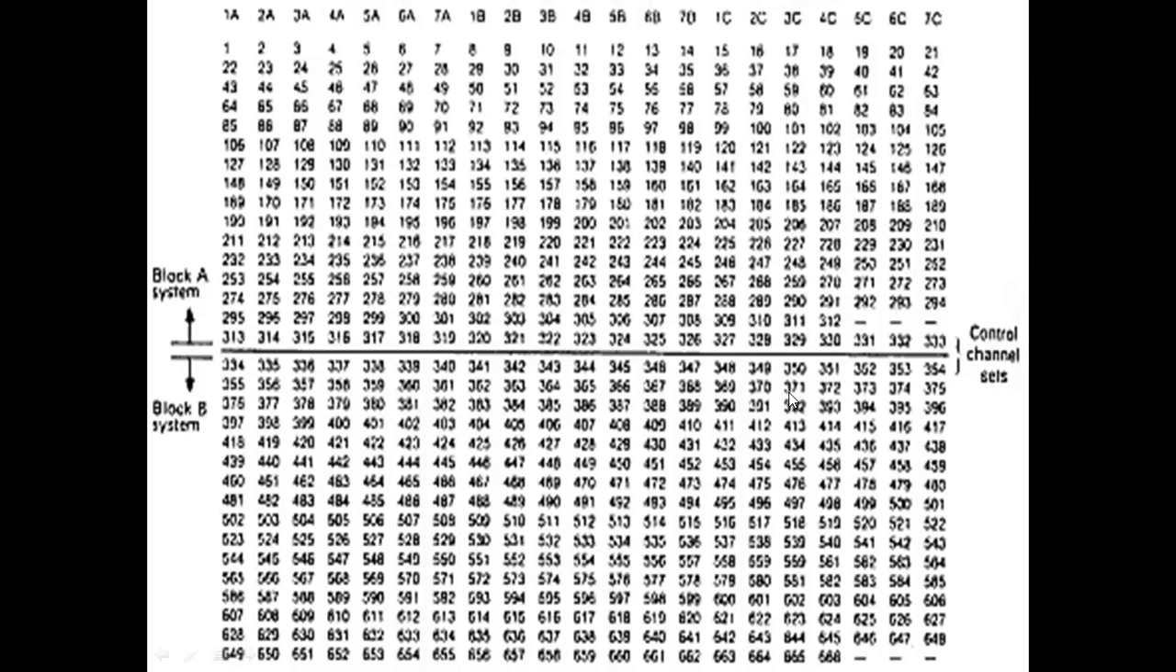For block B, these are the setup channels. First line, so that is 334 to 354. Okay. So block A consists of 21 setup channels and block B consists of 21 setup channels.